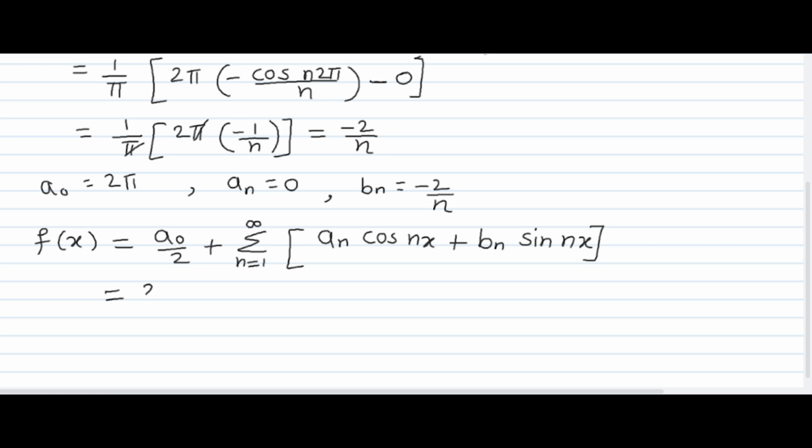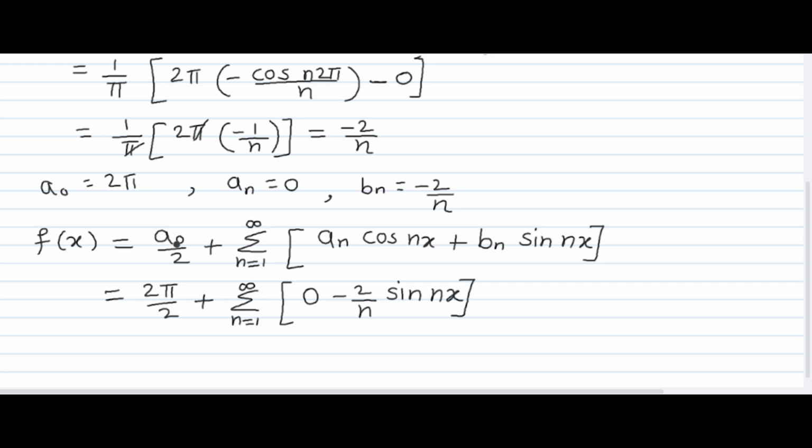A naught is 2 pi, so here 2 pi divided by 2 plus summation over the limit 1 to infinity, an is 0 and bn is minus 2 by n sin nx.